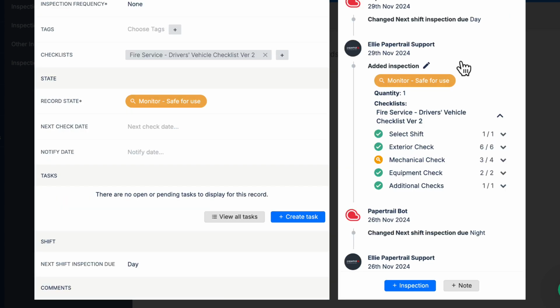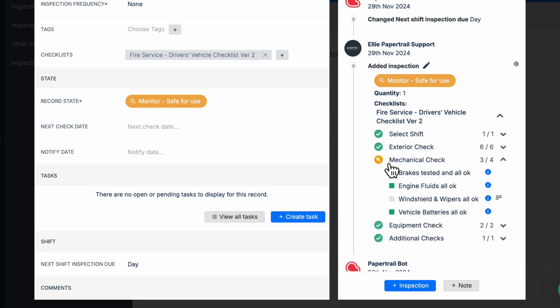I'll see that this inspection has been added with Monitor Safe to Use, with the mechanical checks displaying that there is an amber warning and the windshield and wipers hasn't been ticked. The next shift inspection due date has been changed.